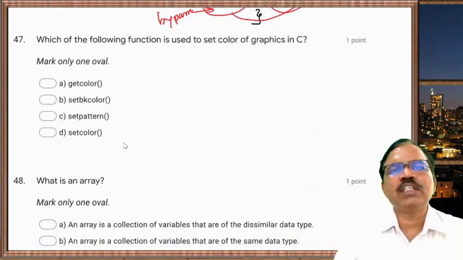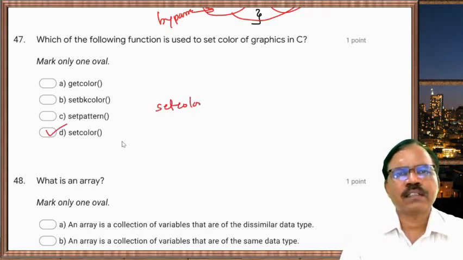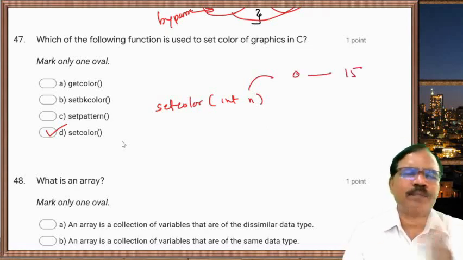Which of the following is used to set color of graphics in C? So setcolor function is used. So we write setcolor and here int n, n means number 0 to 15 for different colors.